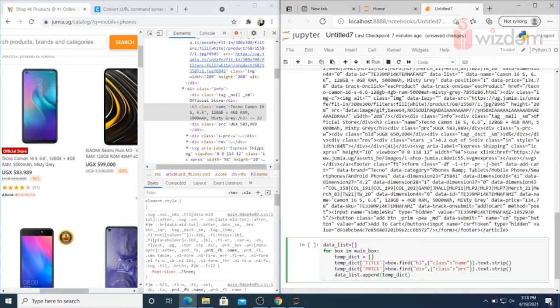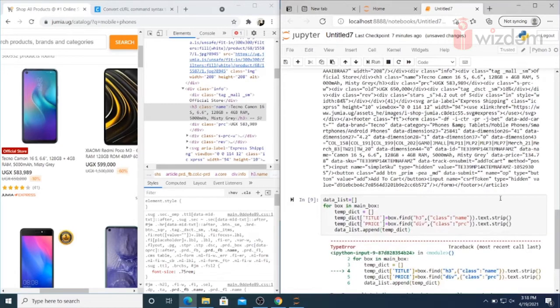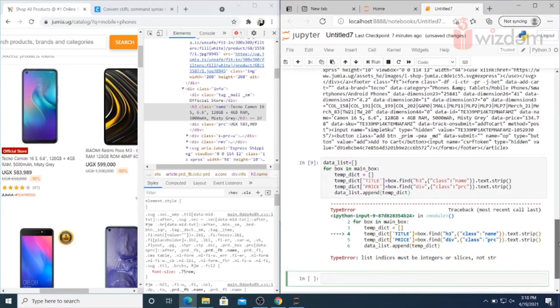We execute. Oh, okay, I think by mistake, instead of the curly braces, I put the square brackets, so I have to change it in the data list. The class names are all fine, so I'll just change this to the curly braces. The data dictionary should be in curly braces. Now it is fine.